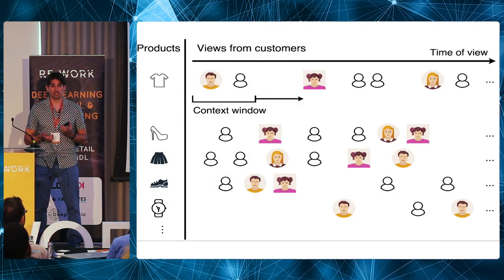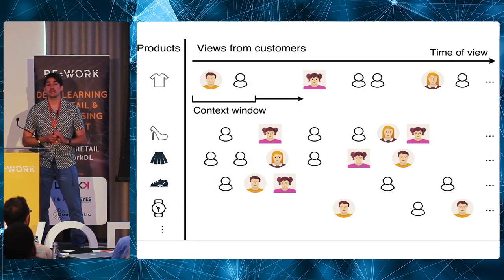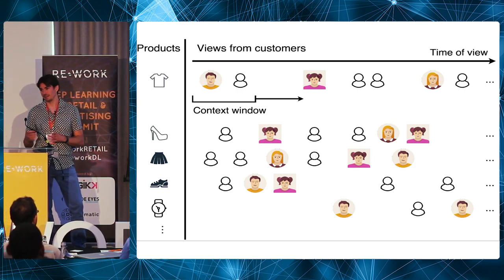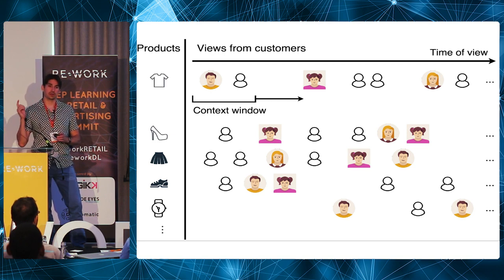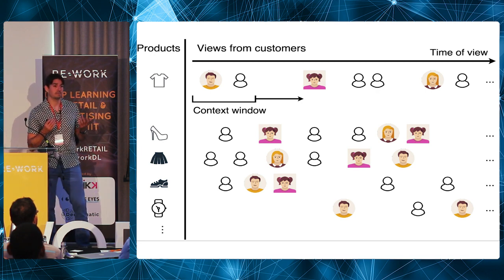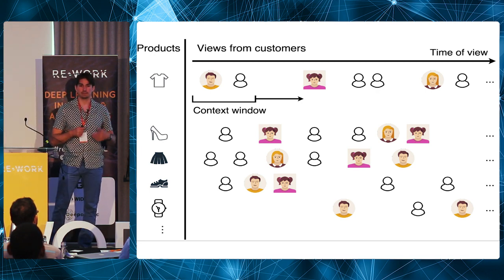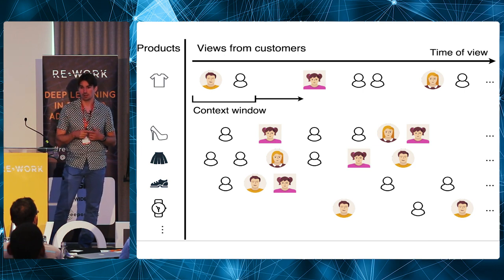The inputs to Word2Vec are just a sequence of words. And you can use a sequence of anything to learn an embedding of anything. And so what we did is we took every product in the ASOS catalog and we looked at the sequence of customers that viewed that product. And that gave us a sequence. And then we just pull out our TensorFlow or our Gensim or whatever Word2Vec implementation you like, and you just stick that sequence in, and out comes an embedding of customers where similar customers, defined by customers that view the same sorts of products, are close to each other in an embedding space.